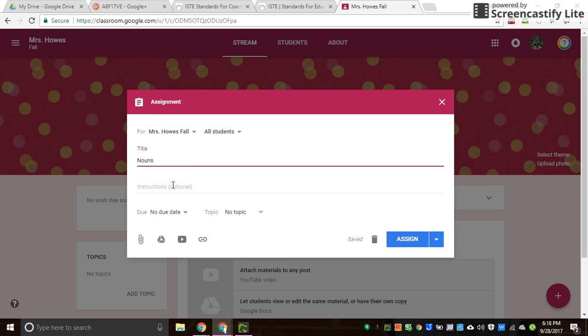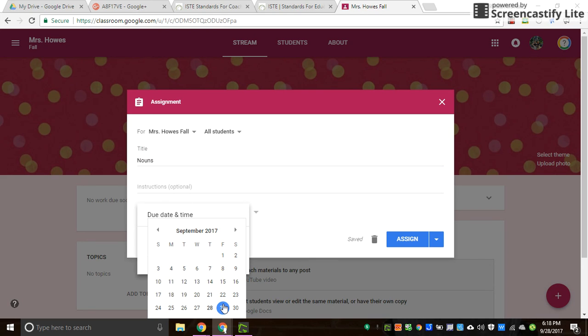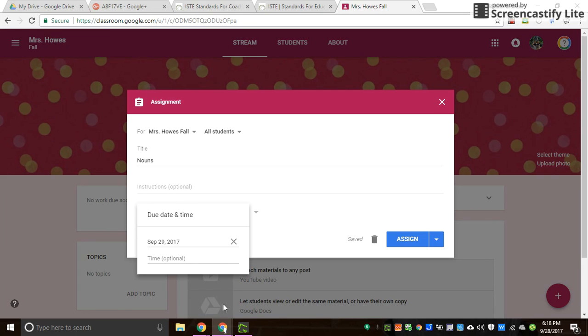So if I was doing nouns for something, you would also have the ability to put instructions if you choose. You don't have to. They can be right on the page that you're going to give them. You can put a due date, which will automatically set for you, or you can choose the date that you want, as well as an optional time, which has a default of 11:59 p.m. I'm sorry, of that due date that's chosen.